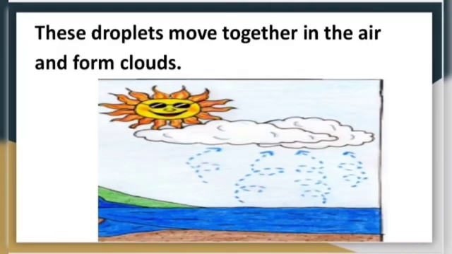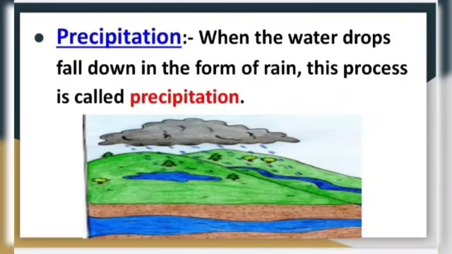This picture shows that when the water vapors rise up, clouds will form. So clouds form because of the condensation process. The next stage is precipitation. When the water drops fall down in the form of rain, this process is called precipitation.